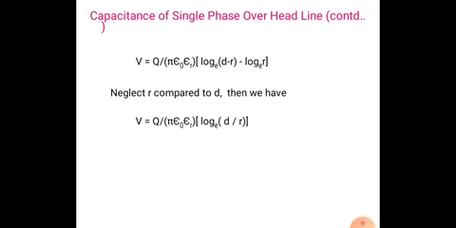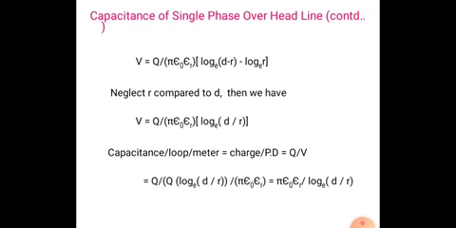Now capacitance C is equal to charge per potential difference, C is equal to Q by V. Already we have Q is equal to Q and V is equal to Q by pi epsilon into log e D by R. Now substitute the value of V here.